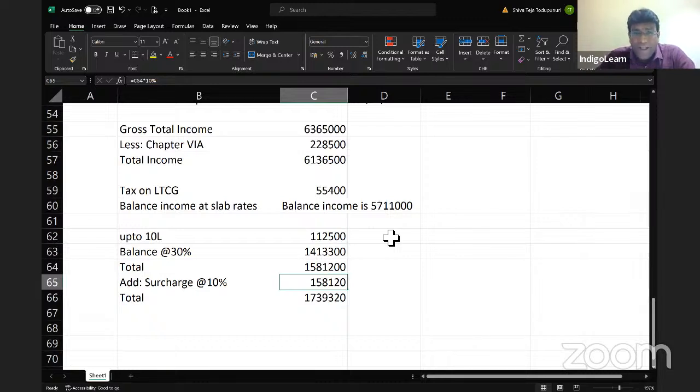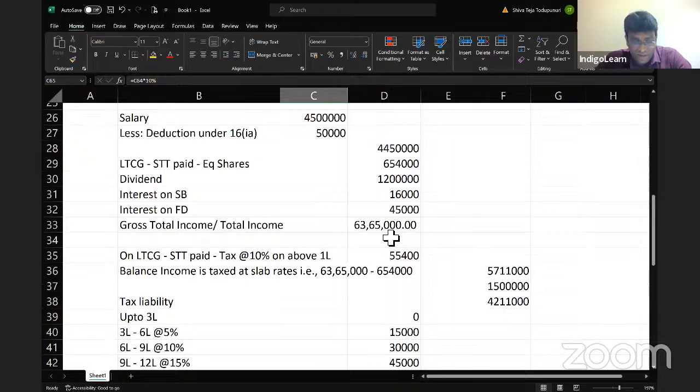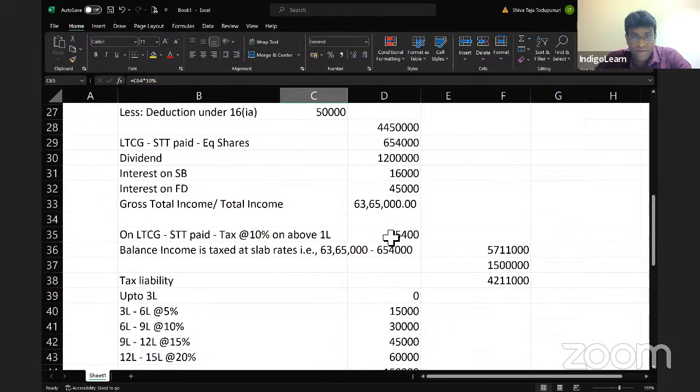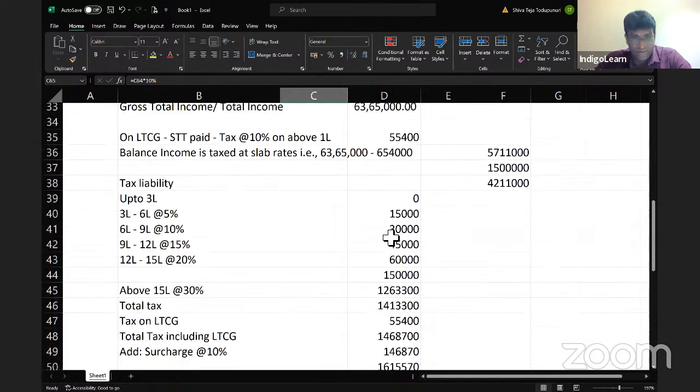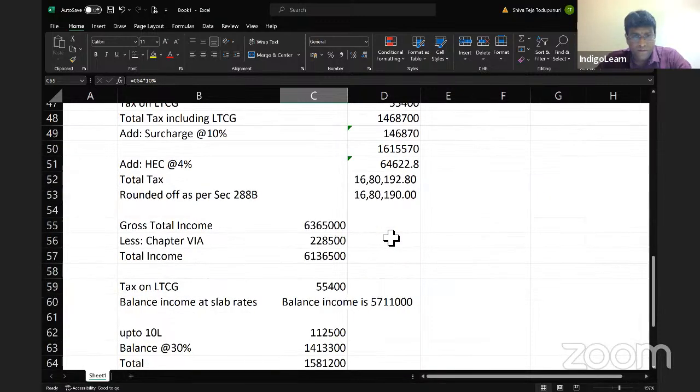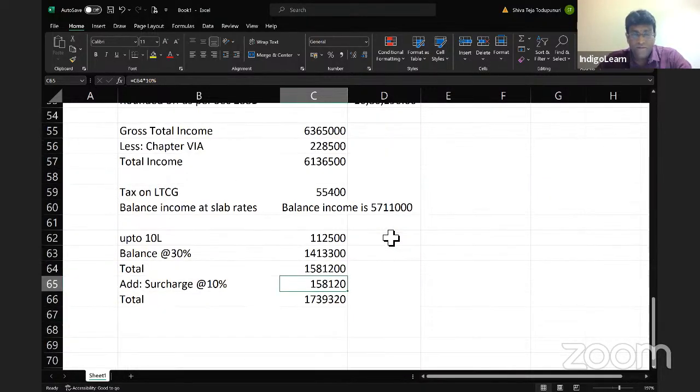You got what I've done now, my dear friends? See, what is the gross total income? The gross total income figure is correct, right? Yes. So on the capital gains, we'll calculate tax at the rate of 10%, which comes to 55,400.